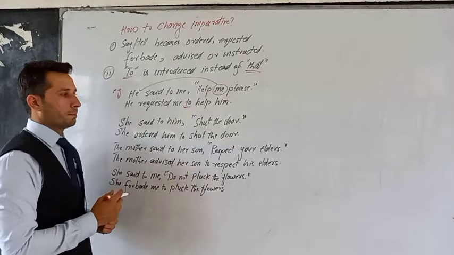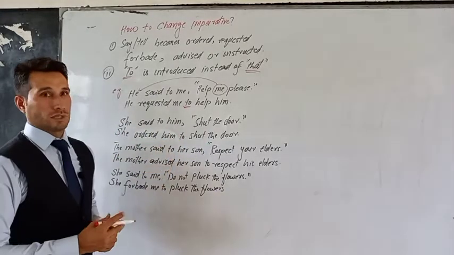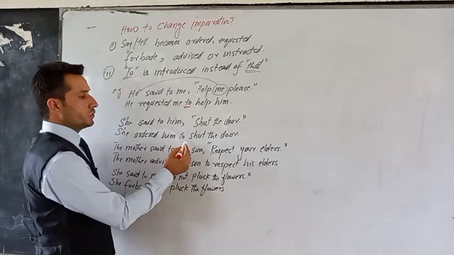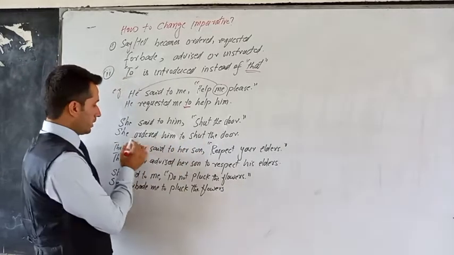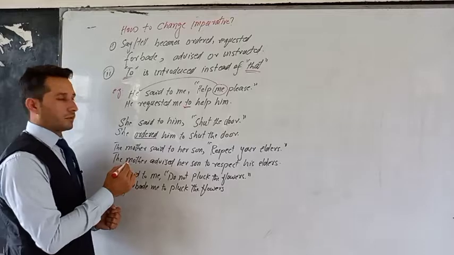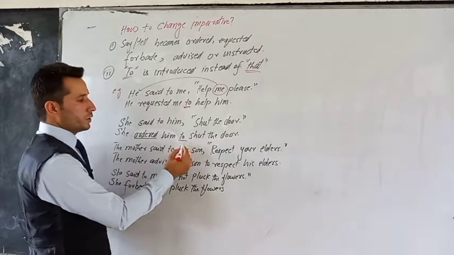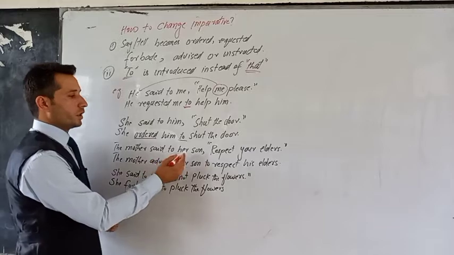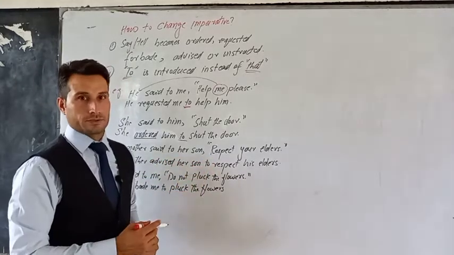She said to him, shut the door. Now it can be an order, shut the door. She ordered him to shut the door. Now you can see that say is converted into ordered and to is introduced, shut the door, the same sentence. The mother said to her son, respect your elders.